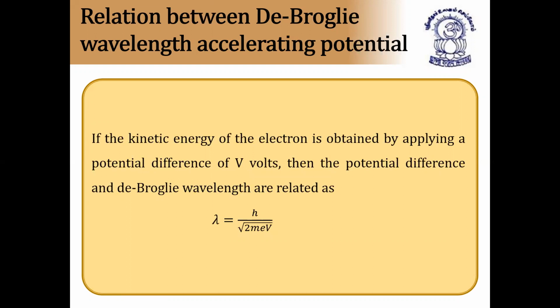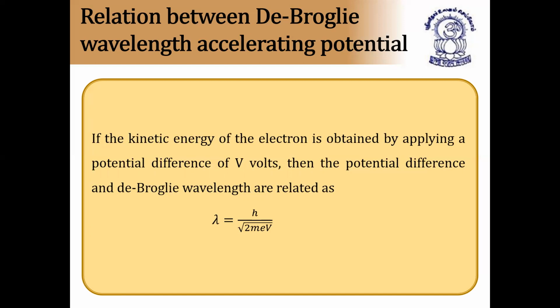Next is the relation between de Broglie wavelength and accelerating potential. If the kinetic energy of the electron is obtained by applying a potential difference of V volts, that is, by applying voltage, then the potential difference and de Broglie wavelength are related as lambda is equal to h by root of 2meV, where e is the charge of the electron. They will be giving the values in the exam also. So lambda is equal to h by root of 2meV.